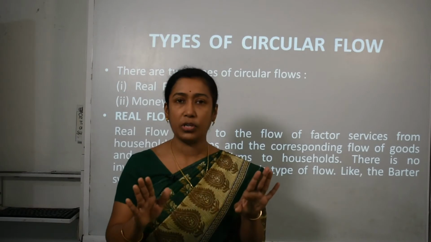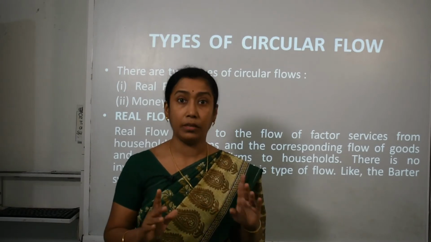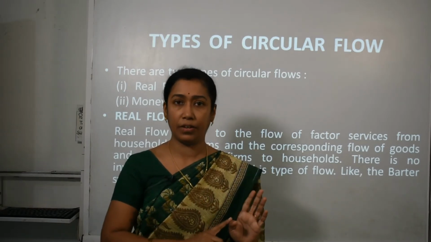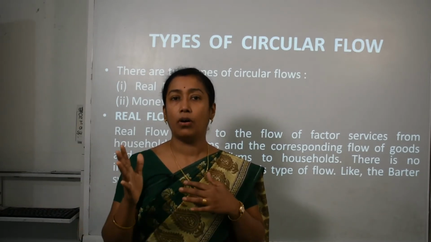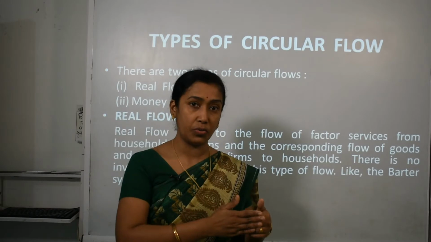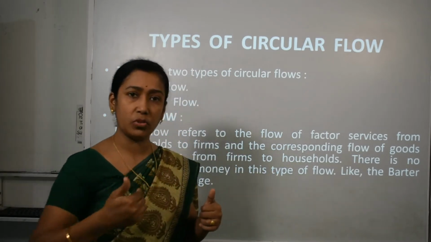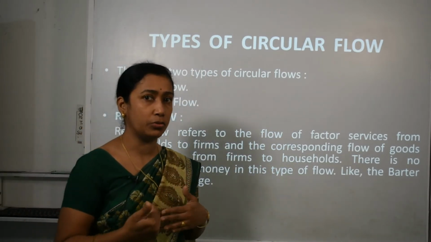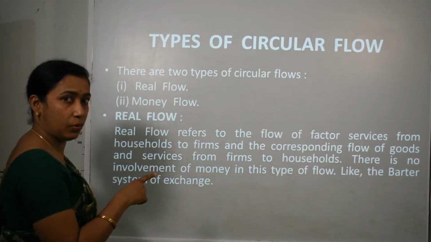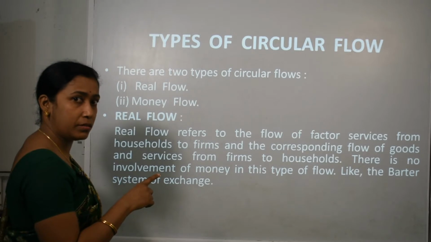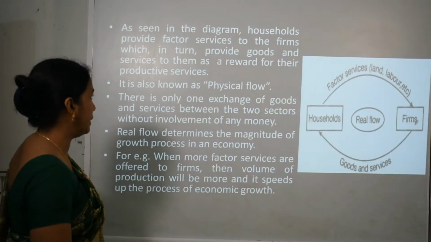There was no evolution of money, no involvement of money then. The same thing happens in real flow: services are provided from household to firms, and after production, goods or services are provided from firms to household. So this is real flow, the physical flow of goods and services, with no involvement of money.